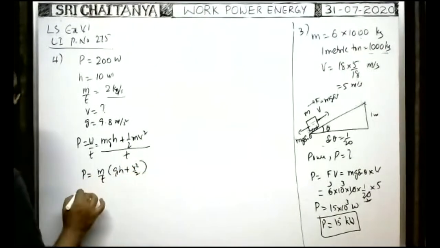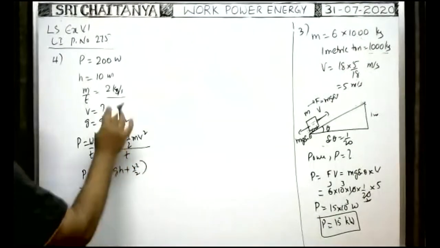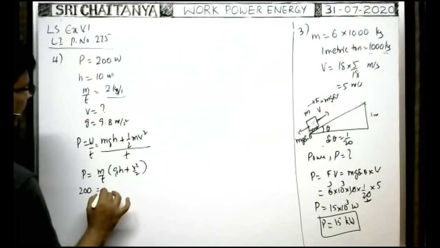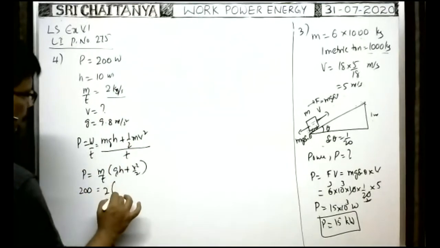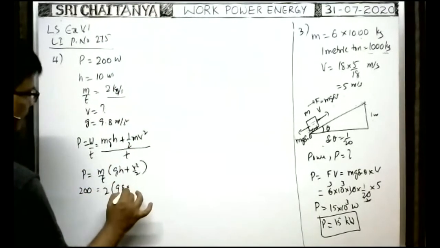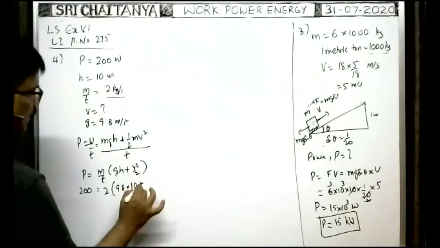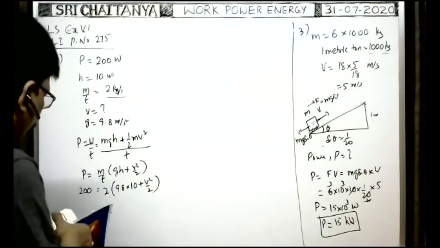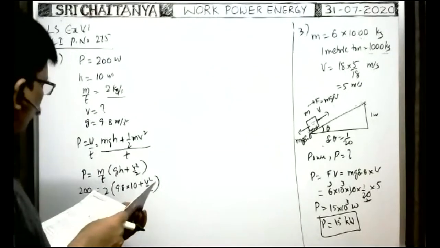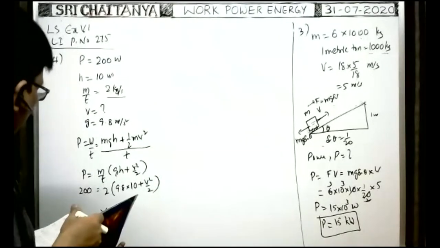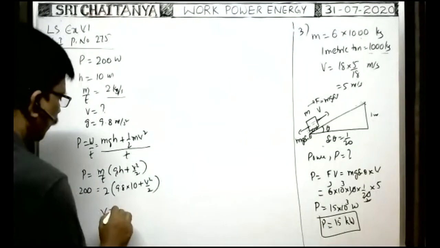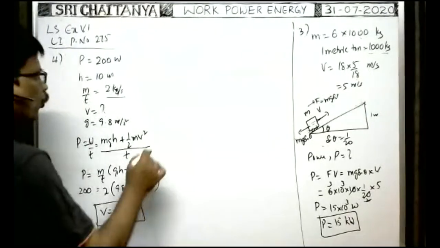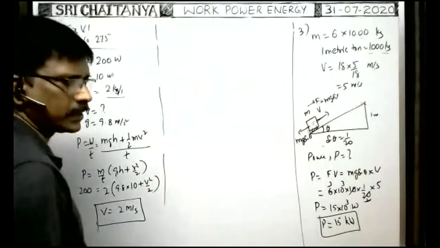Therefore you substitute the data. 200, all are in the same system, SI system only. Now you substitute. M by t is given directly, 2 kilogram per second, into g 9.8, h 10, plus v square by 2. So from this, if you calculate the v value, you will get v square is equal to 4, so v is equal to 2 meter per second.